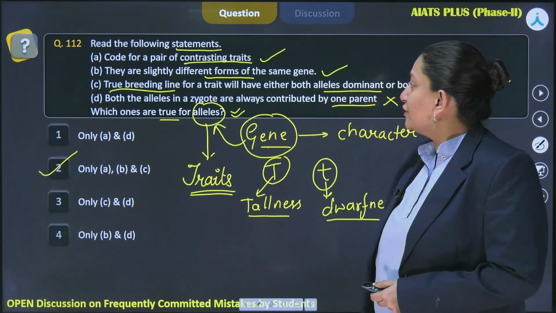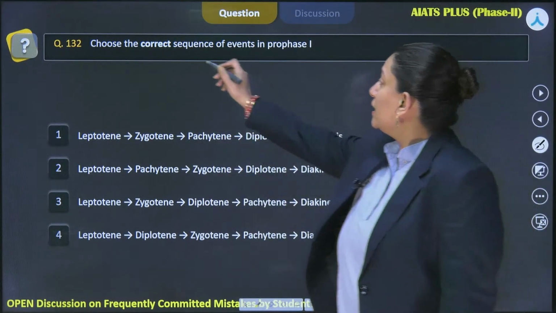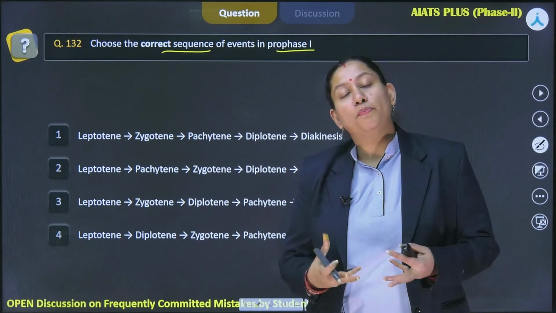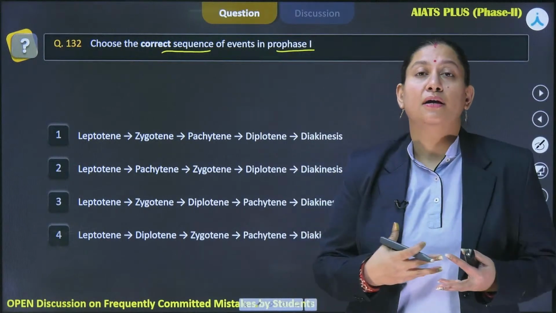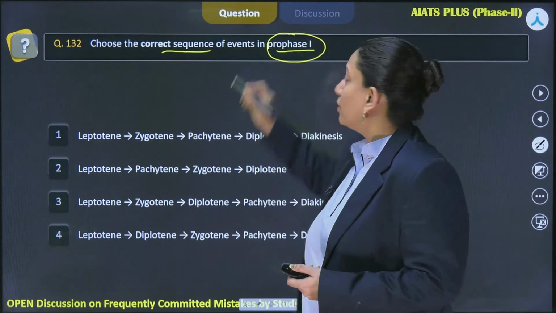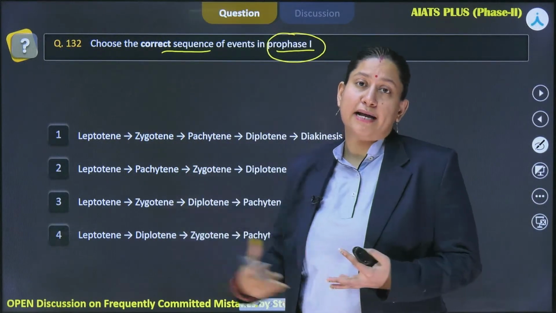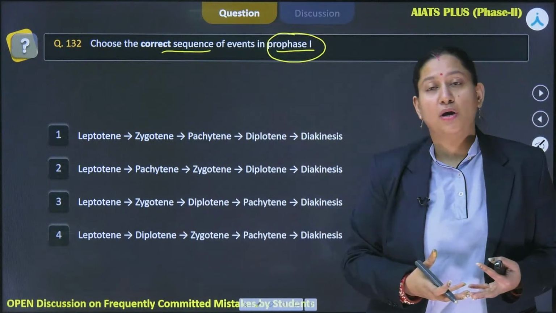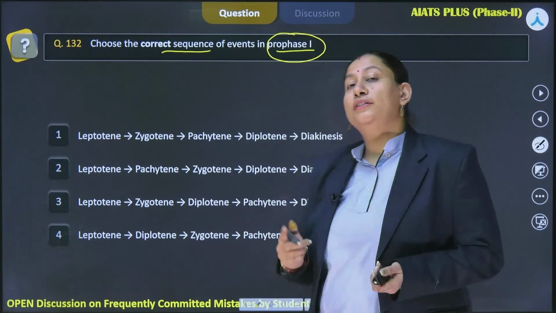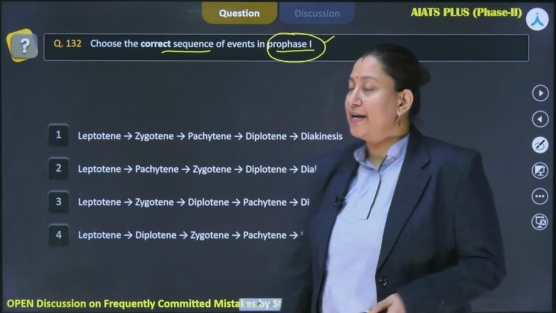Now let's move ahead to the next question, question number 132, which talks about the correct sequence of events in Prophase I. This is a very important topic with respect to the NEET examination, because a number of questions with different twists are asked from Prophase I. Sometimes they give you the names of the subphases that occur during this phase of meiosis I, and sometimes they ask about the sequences by giving the event names. So it's important to understand how exactly Prophase I is exhibited.